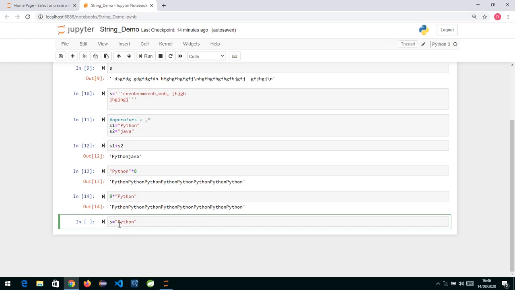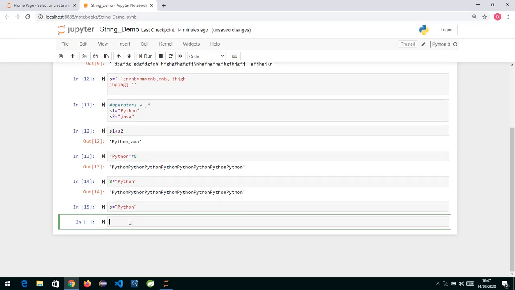The position of p over here is 0, y is 1, t is 2, h is 3, and it goes on that way. If you want individual characters in a string to be accessed, we can access them by specifying the string name, followed by the index number in square brackets. Suppose this is my string over here.